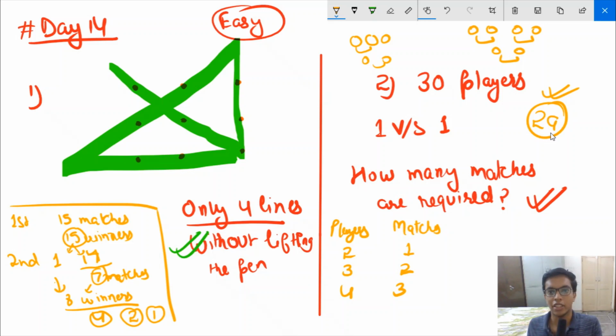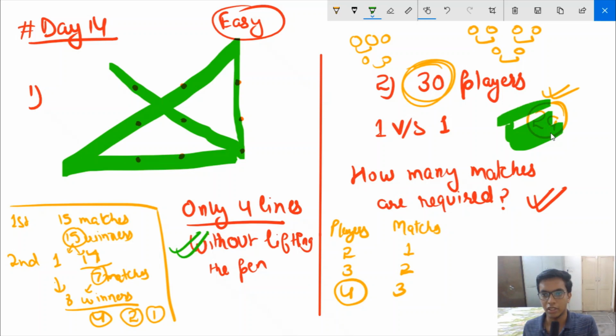So you are observing that for the number of players, to eliminate 1 player we need 1 match. To eliminate 3 players we need 3 matches. To determine the winner we need to eliminate all the others. So if there are 4 players, we need to eliminate 3 people, which needs 3 matches. So simply, we have to conduct one match fewer than the number of players given. So if there are 30 players, then the number of matches has to be 29. So this is the answer for day 14.